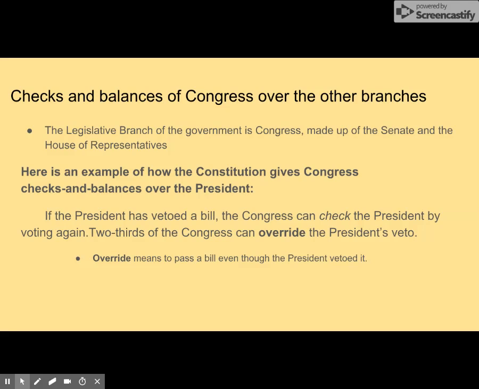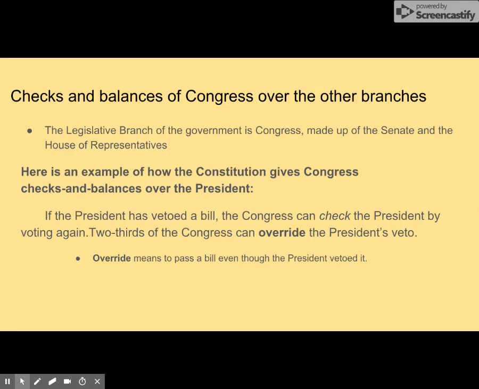Here's an example of how the Constitution gives Congress checks and balances over the power of the president. You learned earlier that a president can veto, that is, reject or cancel, a bill Congress has passed. Well, after a president has vetoed a bill, the Congress can check the president by voting again. If 2/3 of the members of the House of Representatives and 2/3 of the senators vote again to pass a bill, then the bill goes into effect as law, even though the president tried to stop it with a veto.